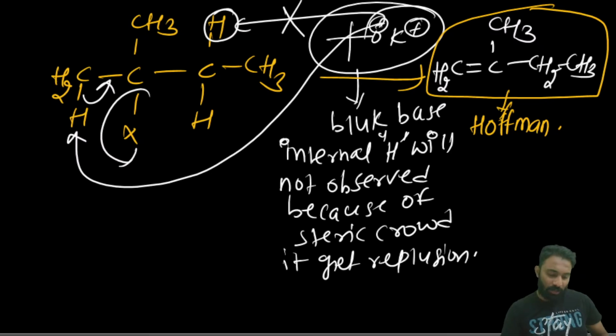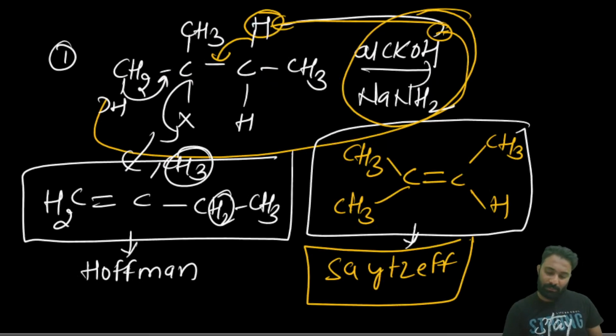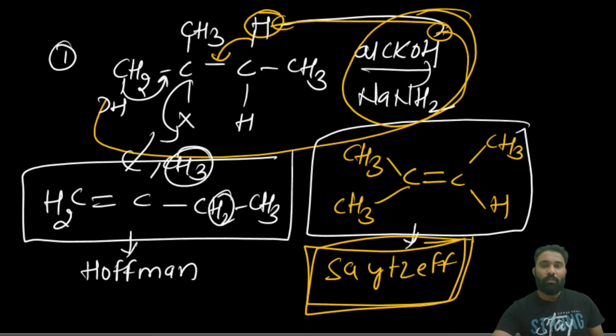If the small base is given, which product is stable? The Saytzeff product is the more stable product. Done? Clear? Next. Now I will write some questions. You have to tell me the answers. I will ask the IUPAC name of it. You have to tell me the IUPAC name. Okay? First one.